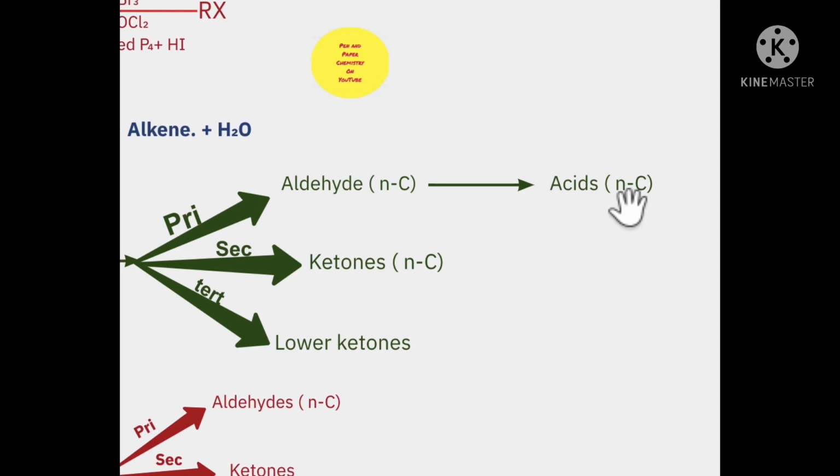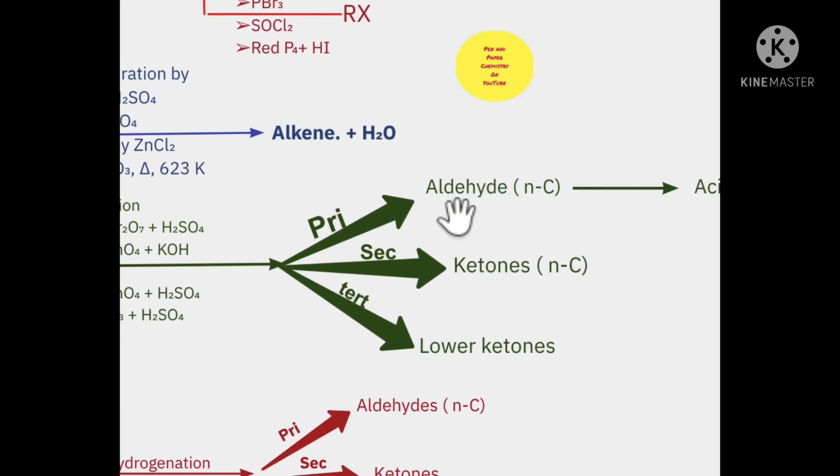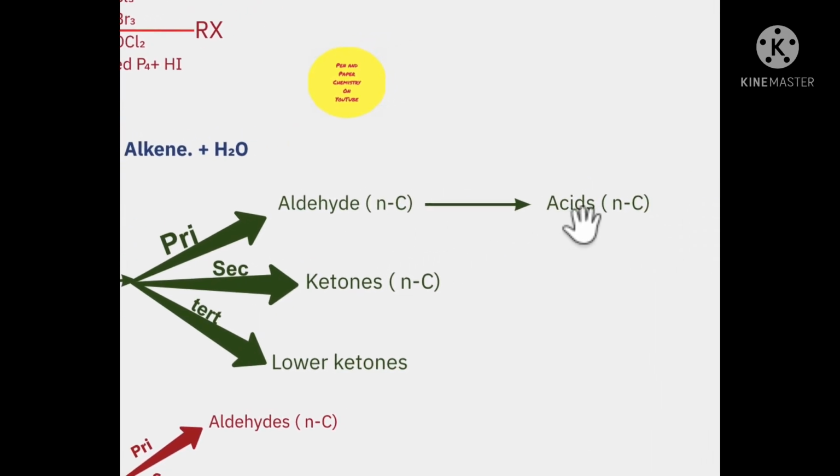Supposing my initial alcohol is C2H5OH, the aldehyde that I get will be CH3CHO. So that also has 2 carbon atoms. The acid that I will get will be CH3COOH, again with 2 carbon atoms. So the number of carbon atoms remains the same.